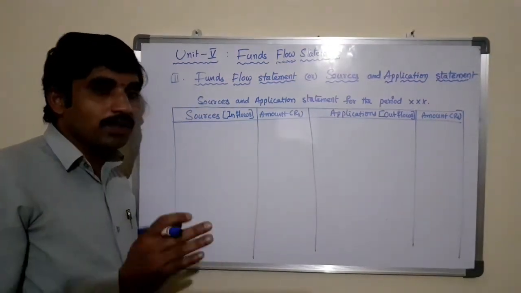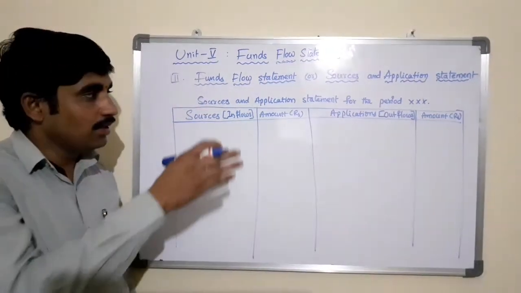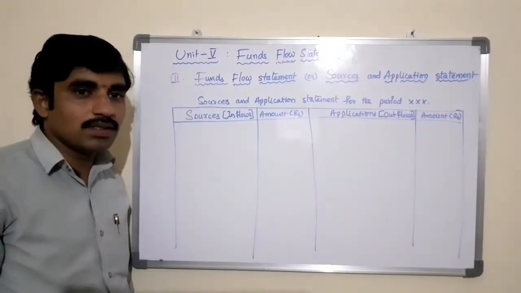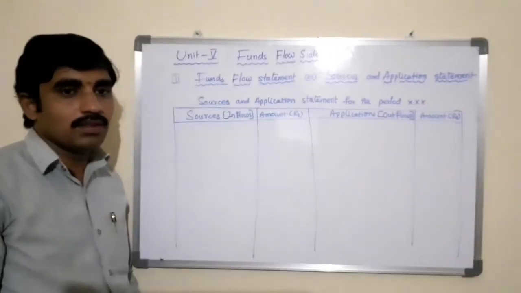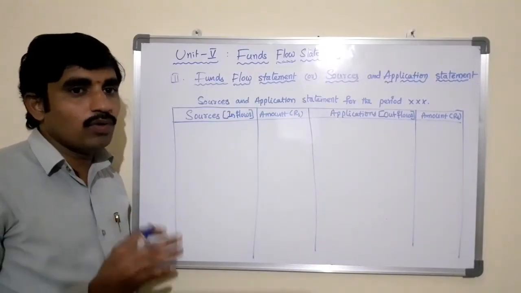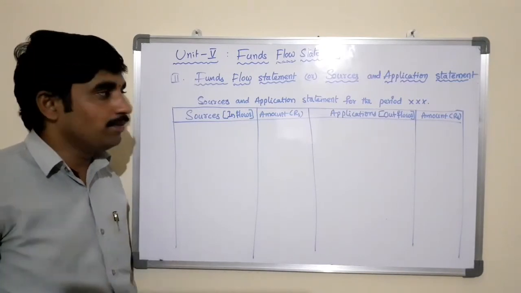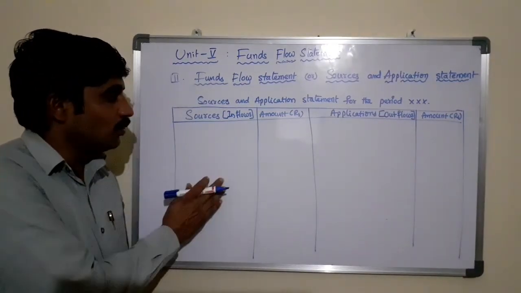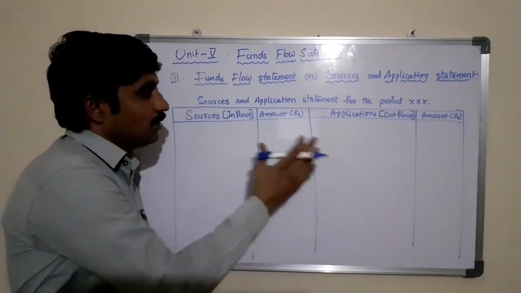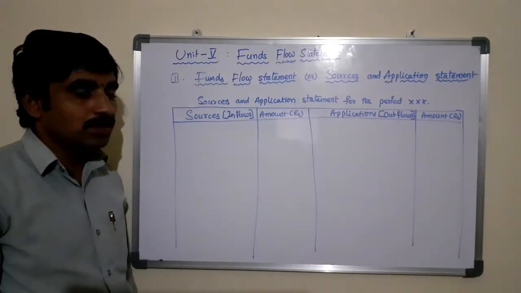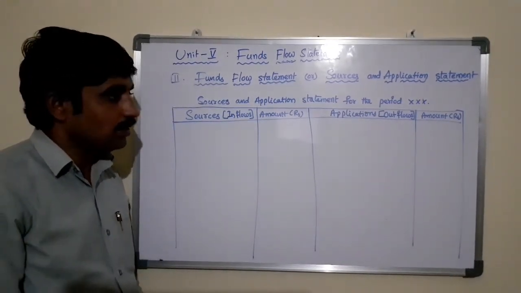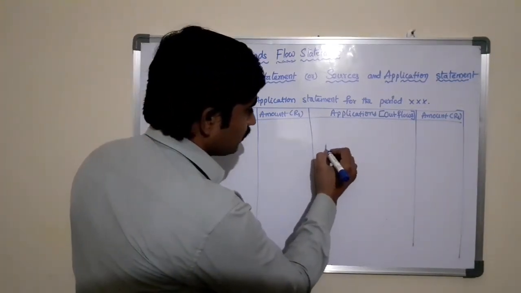So at the time of treating these components, fixed assets and the long-term liabilities, we need to remember four principles. We need to remember certain principles to post in the sources and applications side of the statement.